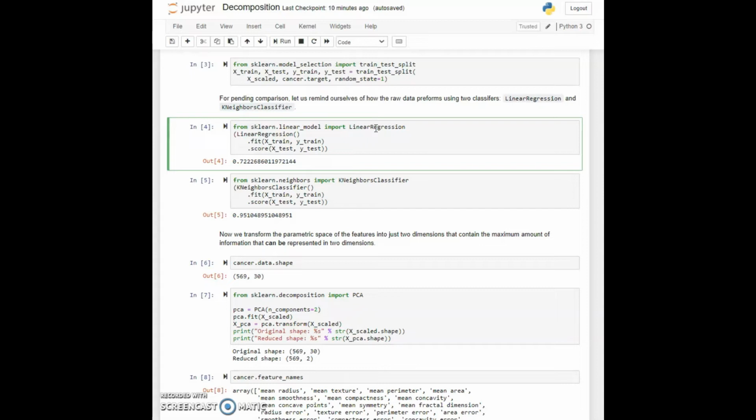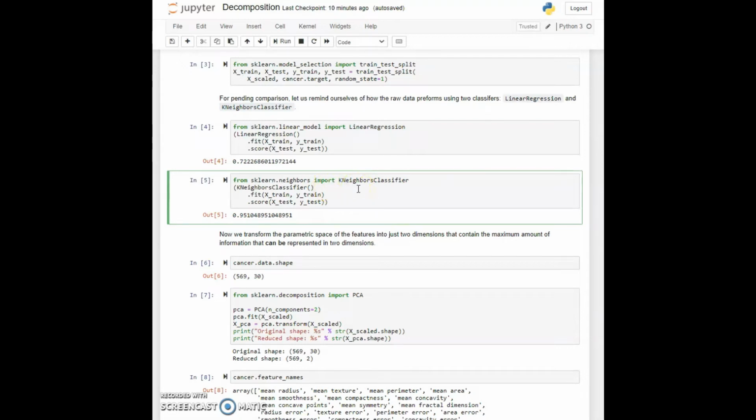And we find out that we get a score of about 0.72. So just keep that number in mind. We are going to use it later on. Now in cell 5, we are going to do something very similar with the k-neighbors classifier.